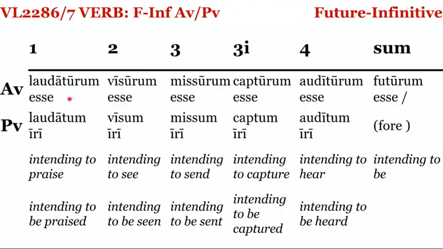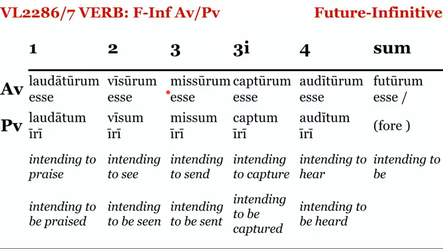Now, the future infinitive is, of course, the urus construction, urus, with an infinitive, esse. So oftentimes that esse isn't found in real Latin, futurum esse or fore.